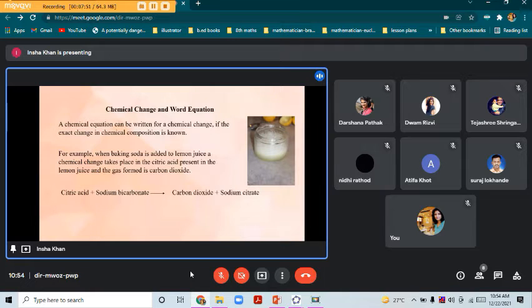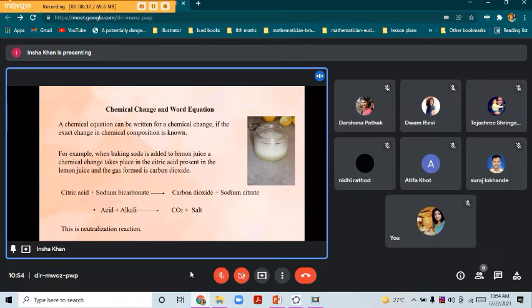Citric acid, that is present in lemon, with addition of sodium bicarbonate, that is baking soda, resulted in CO2, that is carbon dioxide, and sodium citrate. So it's basically addition of acid, as citric acid is an acid, and sodium bicarbonate is a carbonate salt, that is a base, and it resulted in the formation of a gas and salt. So this reaction, that is acid plus base forming a salt, is called a neutralization reaction.